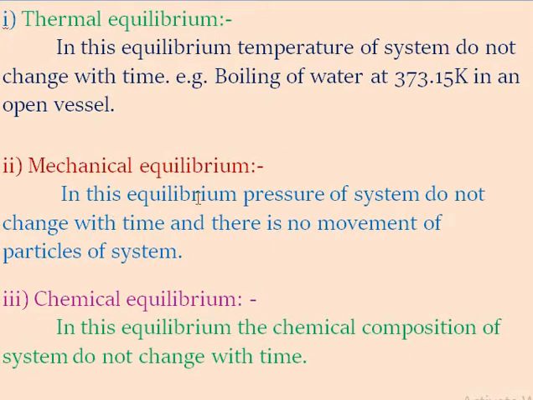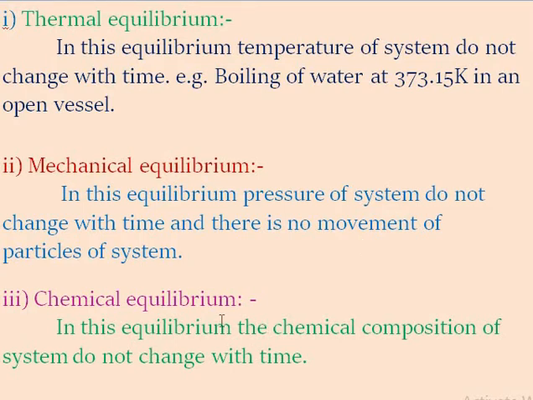Second is mechanical equilibrium. In this equilibrium, the pressure of the system does not change with time and there is no movement of the particles of the system. When the equilibrium pressure of the system does not change with time and there is no movement of the particles of the system, then the equilibrium is called a mechanical equilibrium.